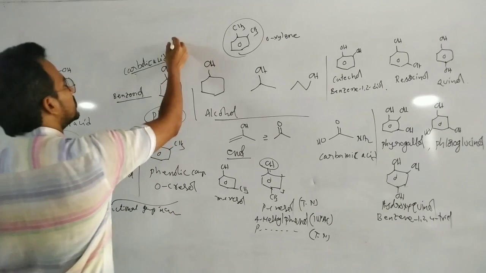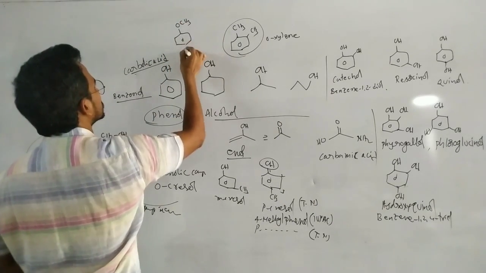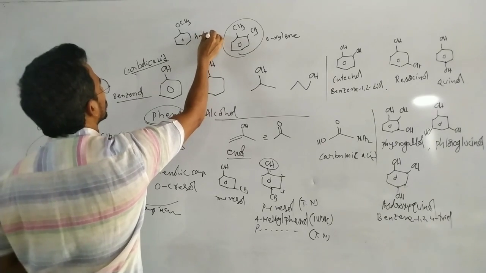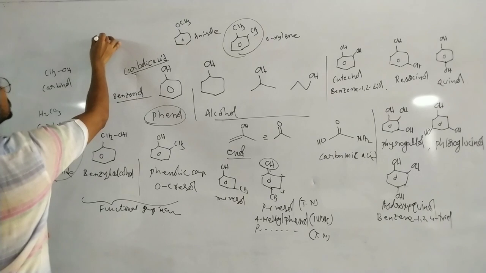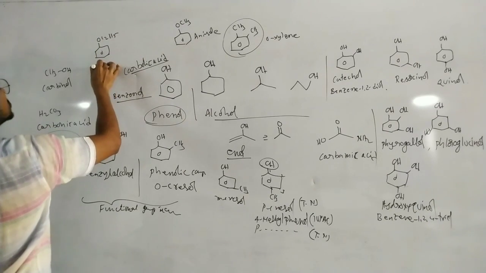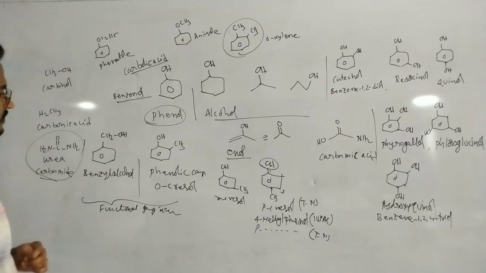If the benzene ring is attached to OCH3, this is known as anisole. If the benzene ring is attached to OC2H5, this is known as phenetole.